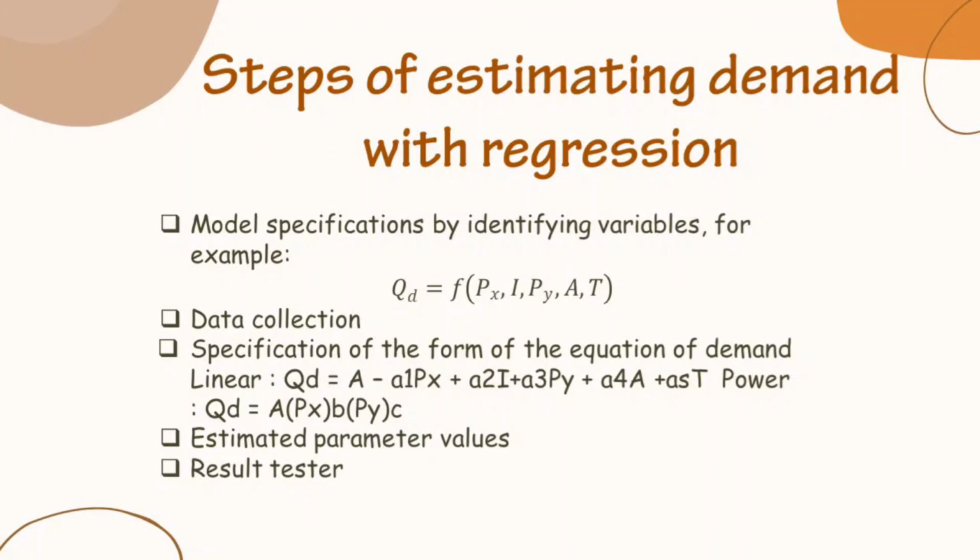Qd is a minus a1 Px plus a2 I plus a3 Py plus a4 A plus a5 T plus error. Qd is a times Px to the b times Py to the c. Estimate parameter values and result table.